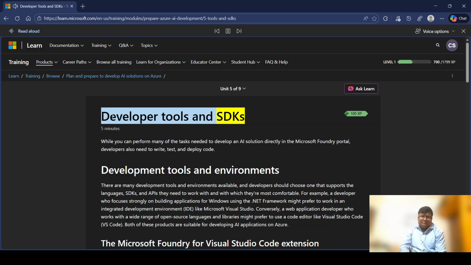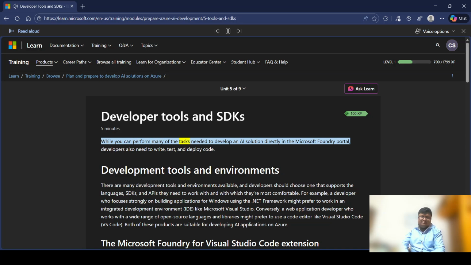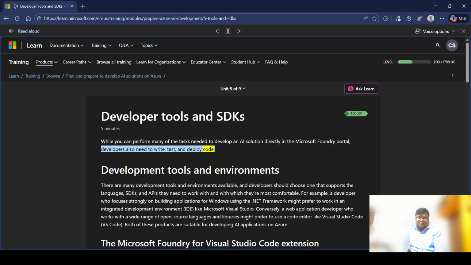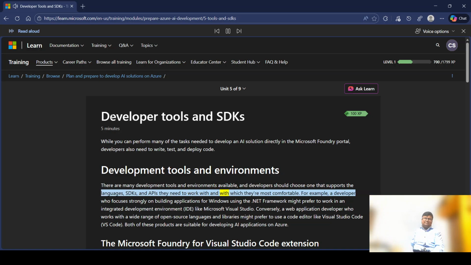Developer tools and SDKs. While you can perform many of the tasks needed to develop an AI solution directly in the Microsoft Foundry portal, developers also need to write, test, and deploy code. Development tools and environments. There are many development tools and environments available, and developers should choose one that supports the languages, SDKs, and APIs they need to work with and with which they're most comfortable.